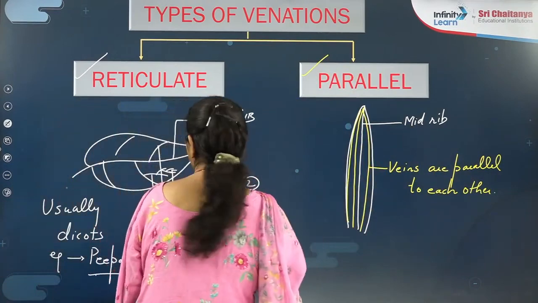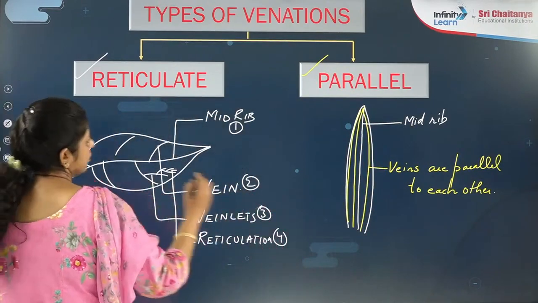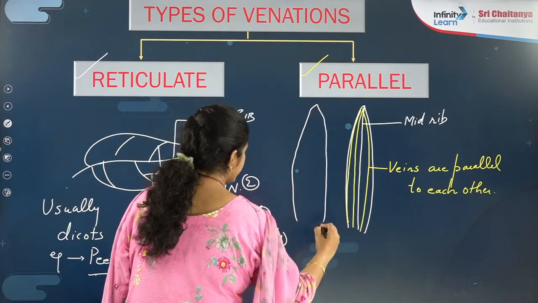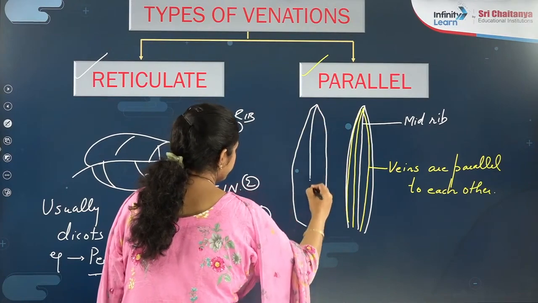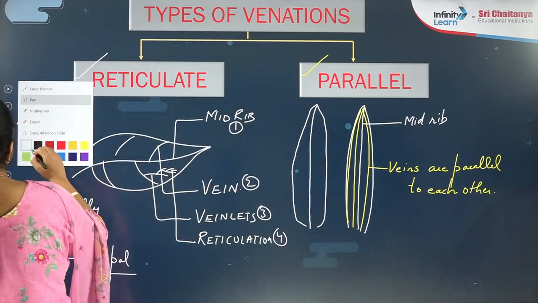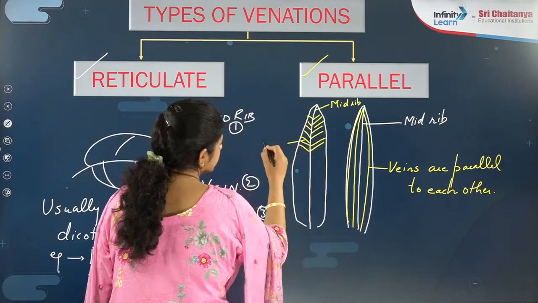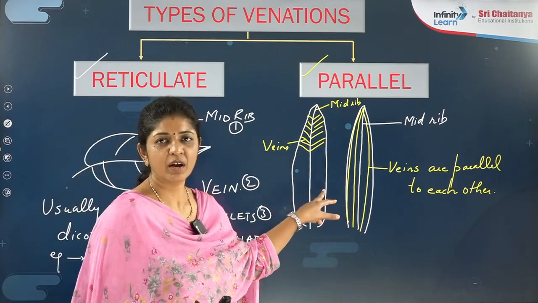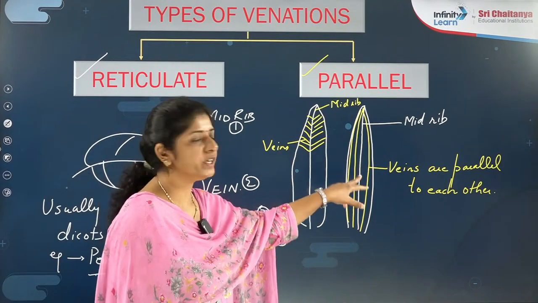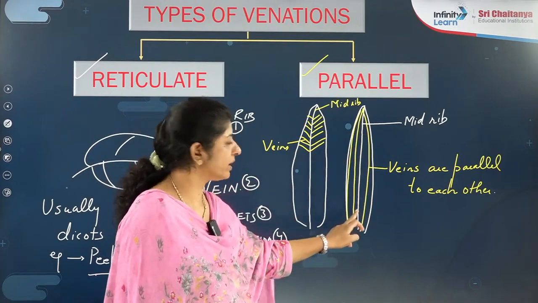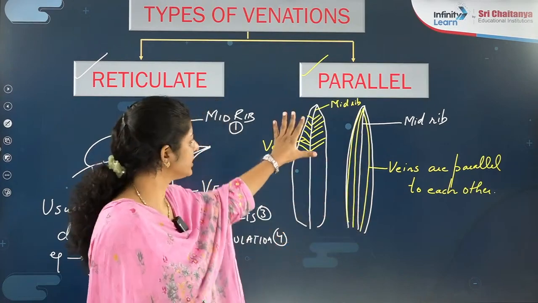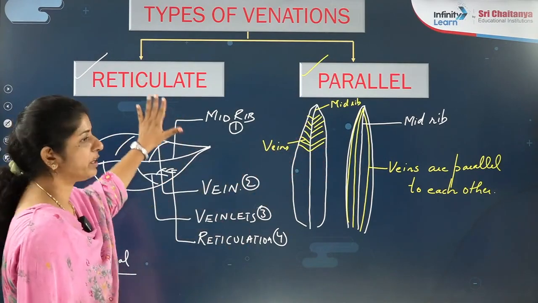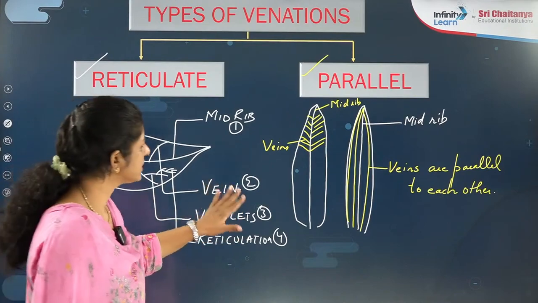Are you getting that? And if I am taking one more type of leaf, like an outline if I draw, right, and here is the midrib and the veins. Now sometimes there are these, these are the veins. Now can I say veins are parallel in both the cases here, right? So the veins must be parallel to each other. Don't say veins are parallel to the midrib, because if you fix this as a definition, then this will be wrong. But that's sure they don't have this reticulation like reticulate venation. I hope this is clear to everyone.